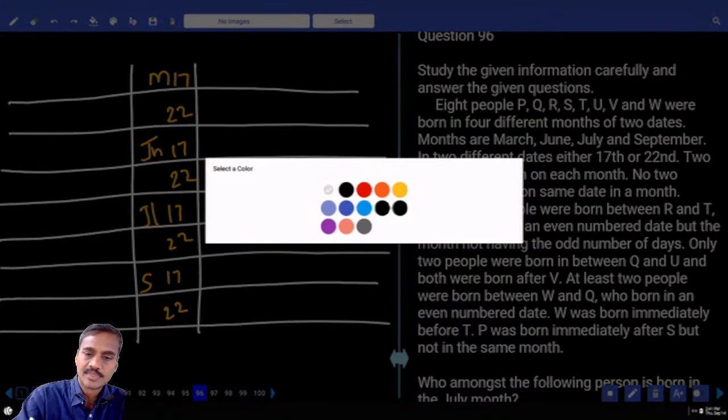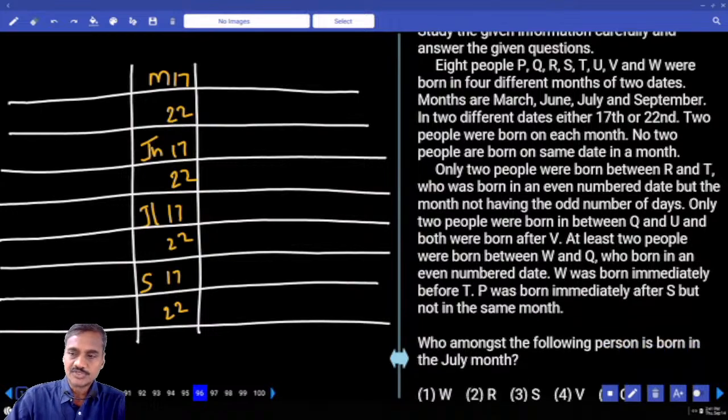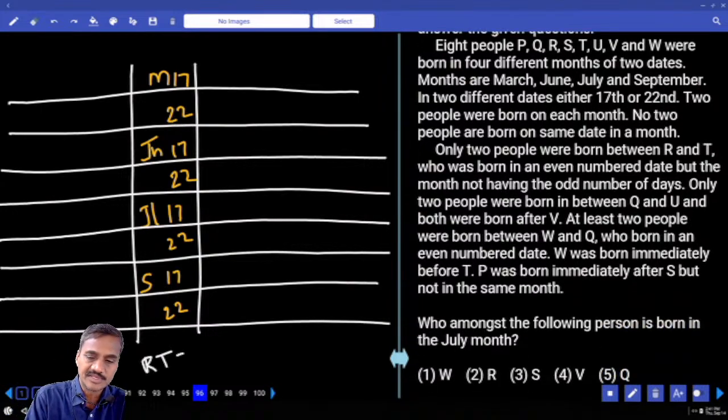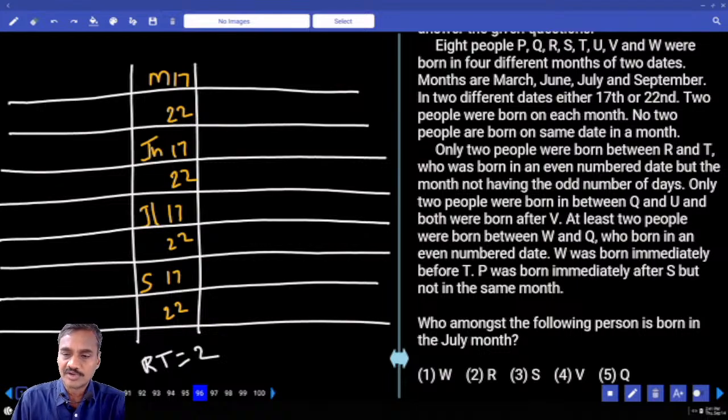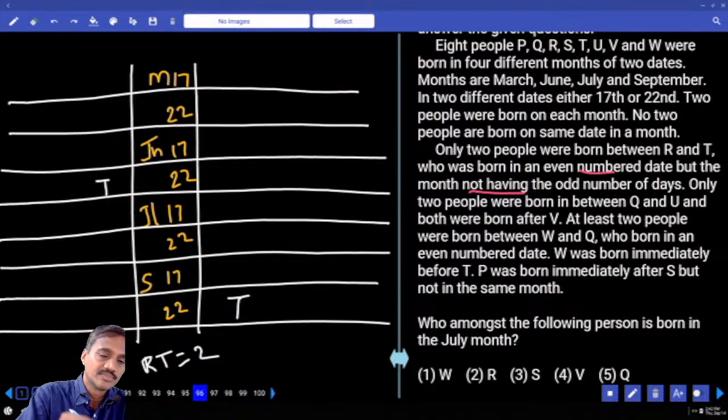Now first one, tell me, what is the information given here? Only 2 people between R and T, exactly 2 in between R and T. T was born on an even number date. That means T must be on the 22nd, and in a month having even number days, that is 30. Hence T must be on an even number date in a month with even number days, and T can be either June 22nd or September 22nd. So how many possibilities do we have? 2 possibilities.